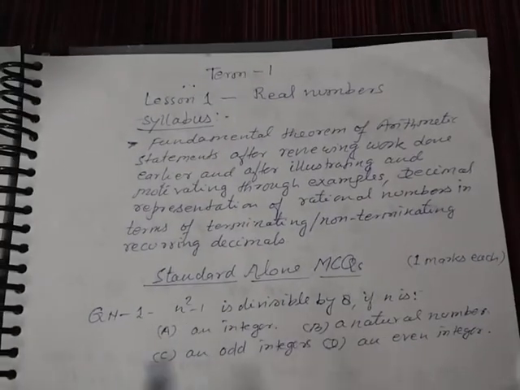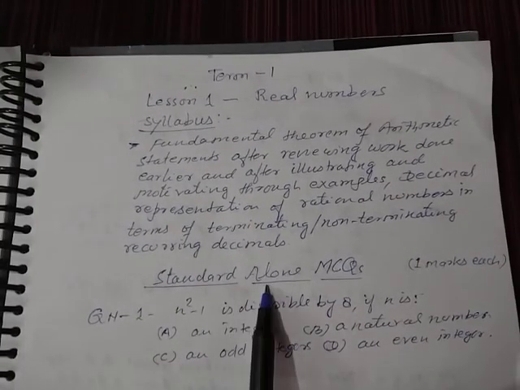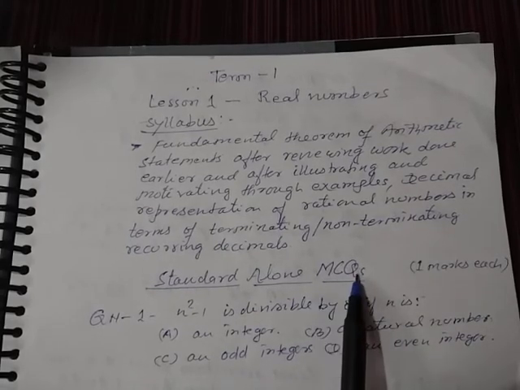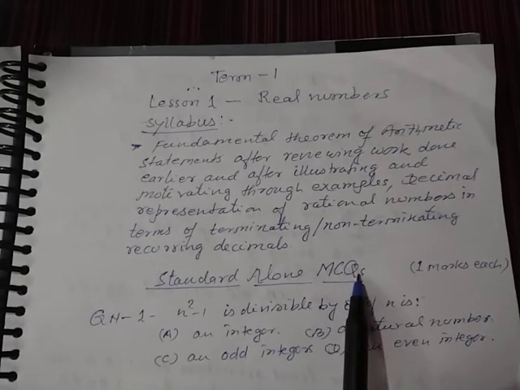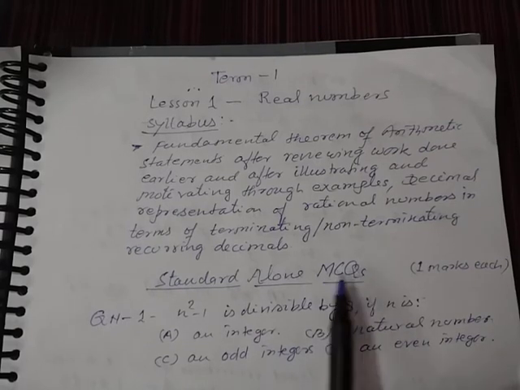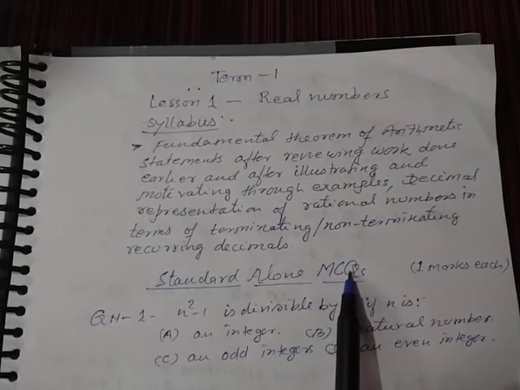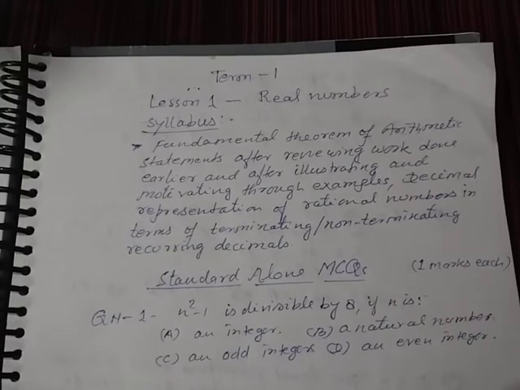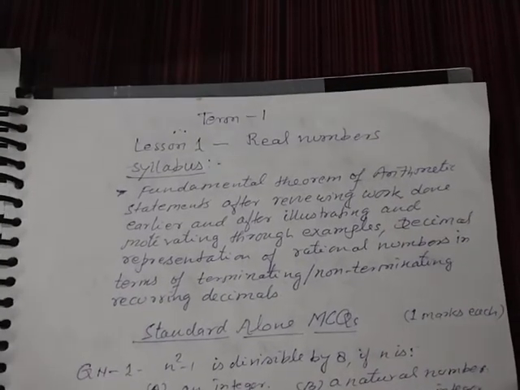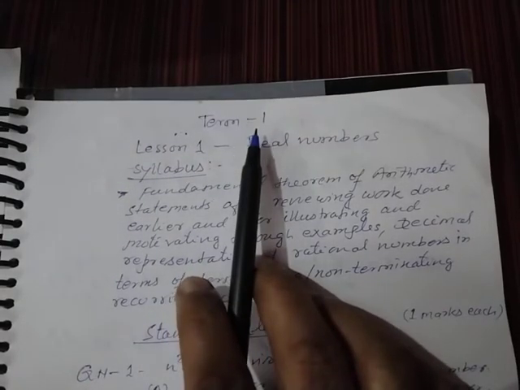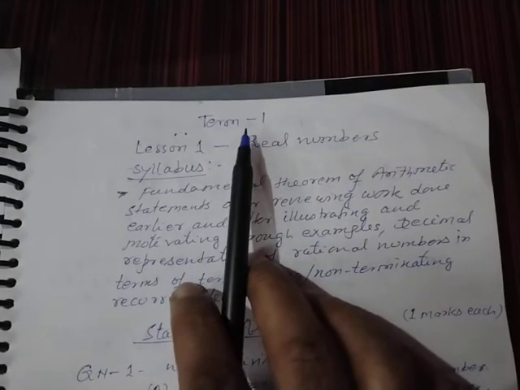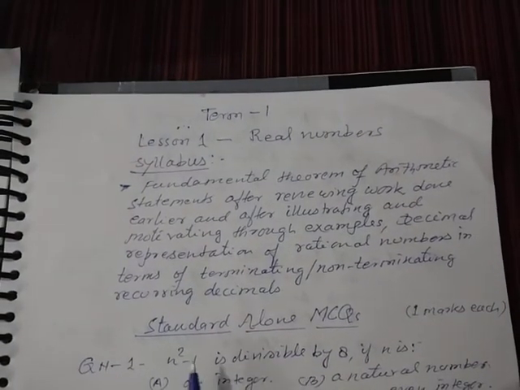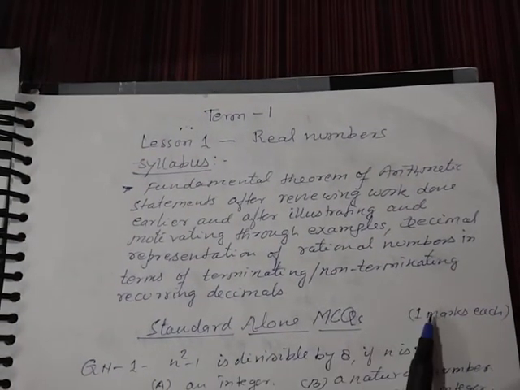As you see, there are standalone MCQs. MCQ means multiple choice questions, and each question will be 1 mark. Students, you must keep in mind that in the CBSE term 1 examination, each and every question will be a multiple choice question.